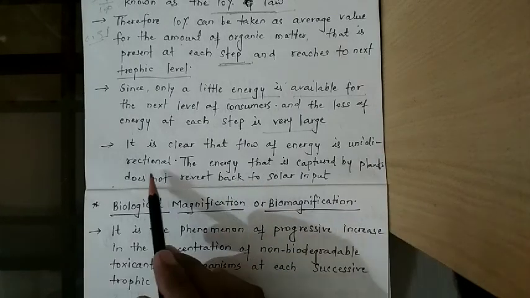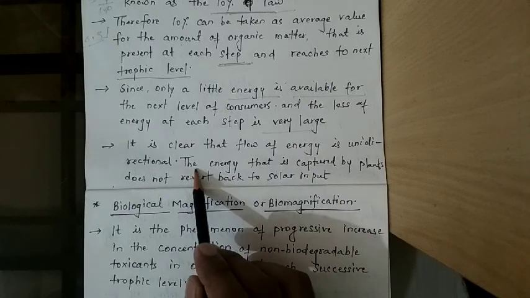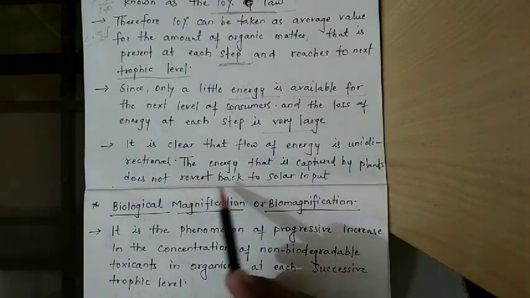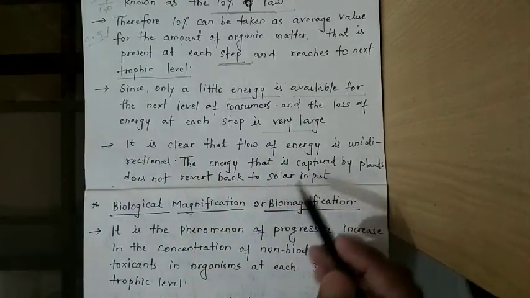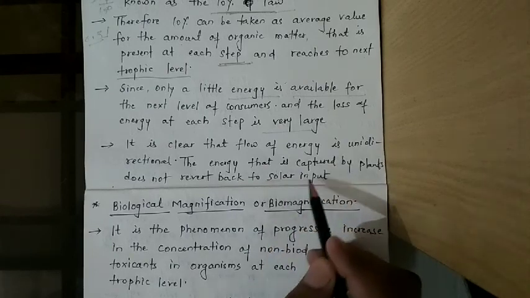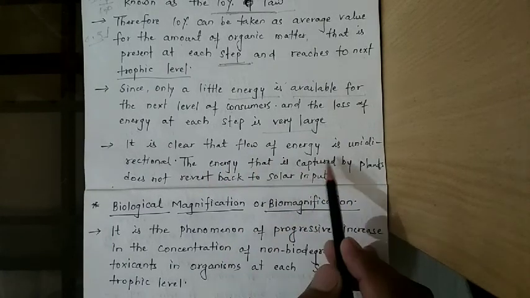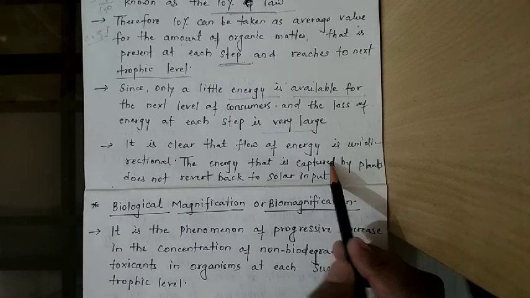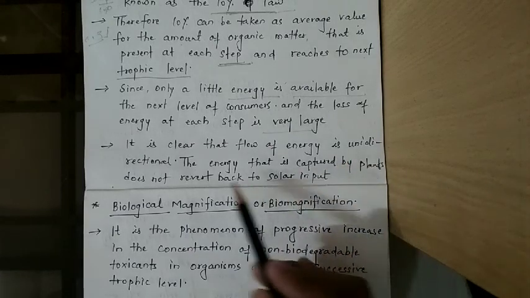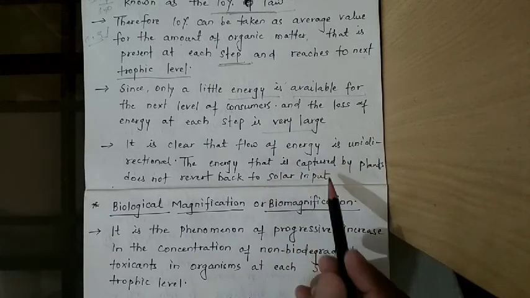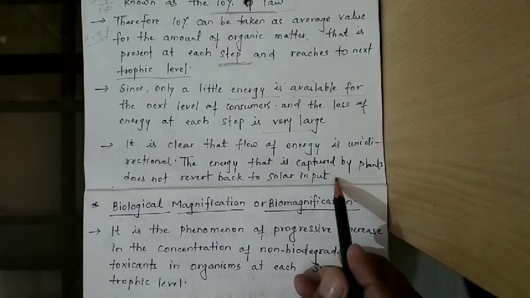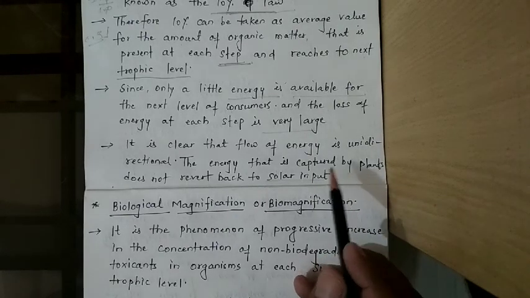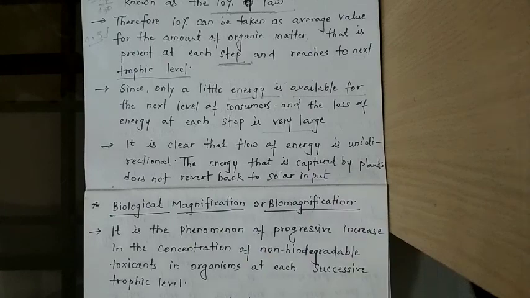This is called unidirectional, and the energy that is captured by the plant does not revert back to the solar input. Whatever energy is utilized by the plant does not come back in the form of solar input again. So it is called unidirectional. Now the next topic.